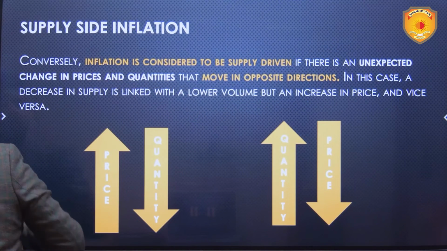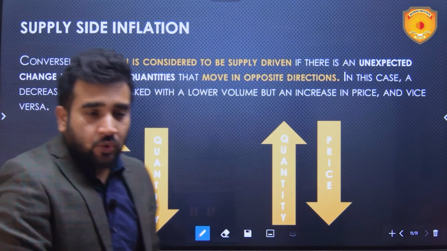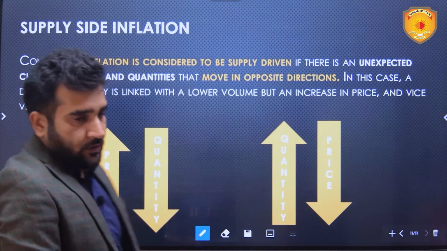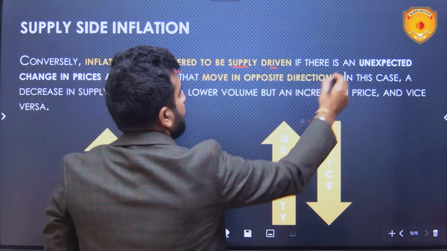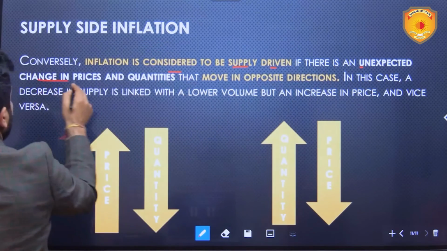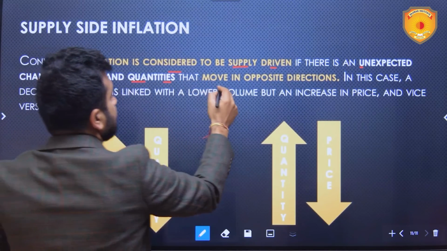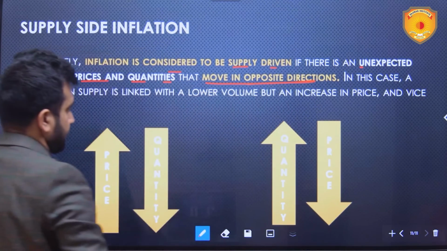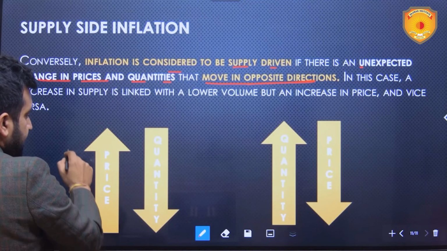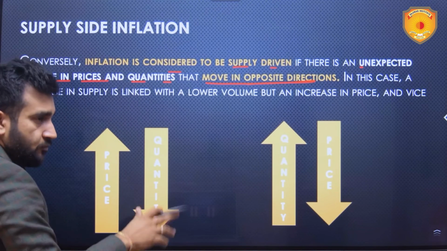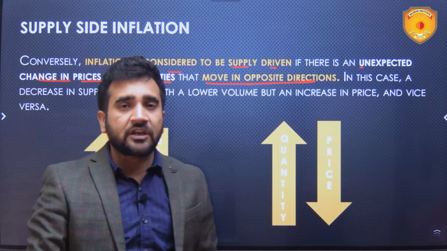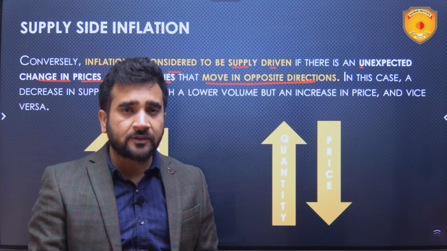Then how do I assess that inflation is due to the supply side? Now, inflation is considered to be supply driven if there is an unexpected change in prices and quantities that move in opposite directions. In this scenario, prices and quantity will move in opposite directions. Now, let's suppose the Russia-Ukraine war, the inflation at that time was due to supply side constraints.